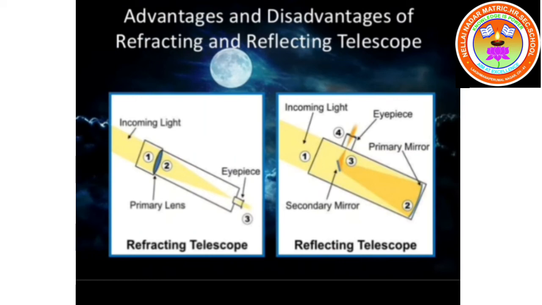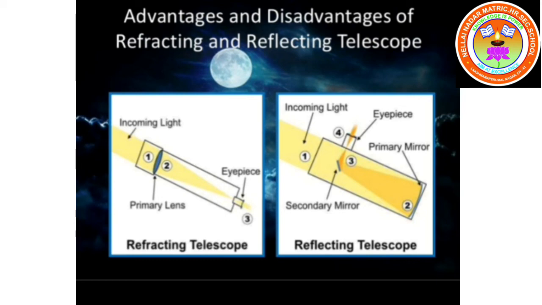Advantages of telescopes. Elaborate view of galaxies, planets, stars and other heavenly bodies is possible. Second point, a camera can be attached for taking photographs of celestial objects.